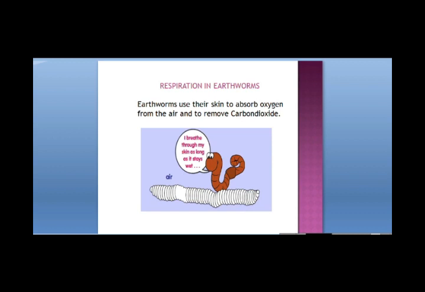Respiration in earthworms. How do they respire? They have moist skin. With the help of the moist skin, they take the oxygen in and release the carbon dioxide out. It goes out through the skin.